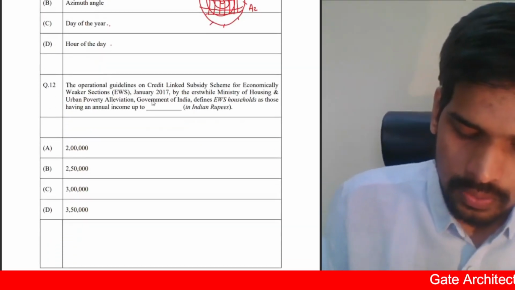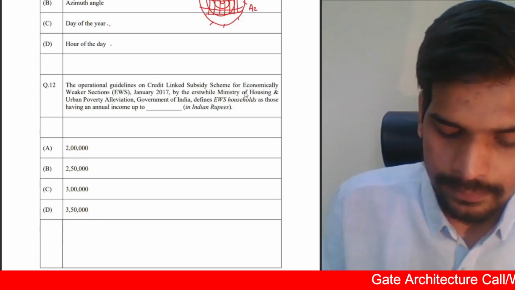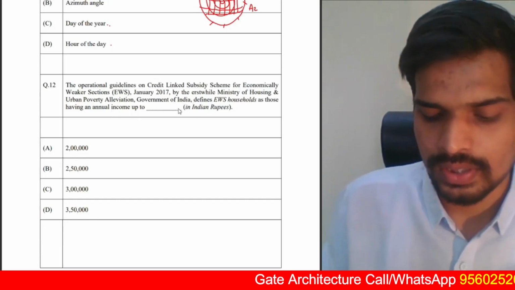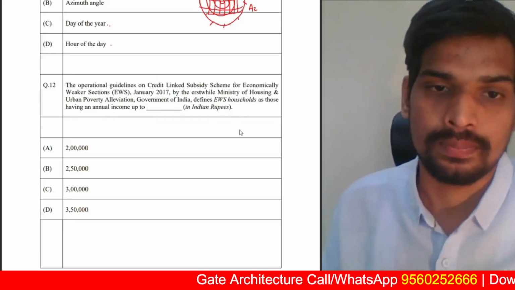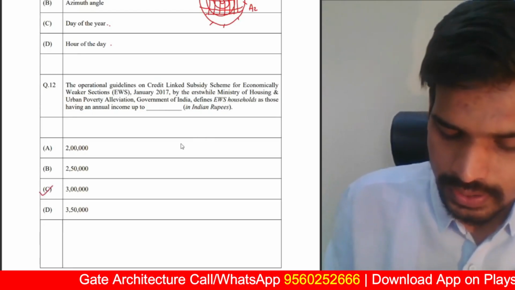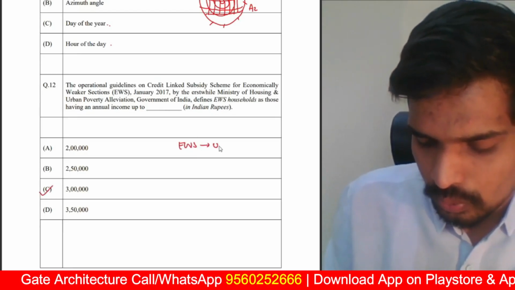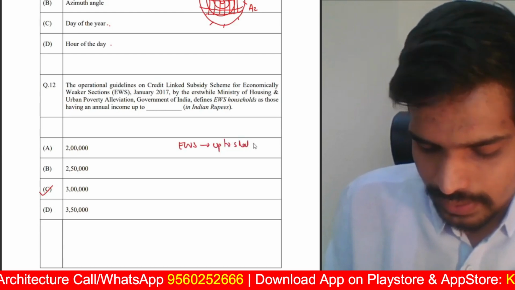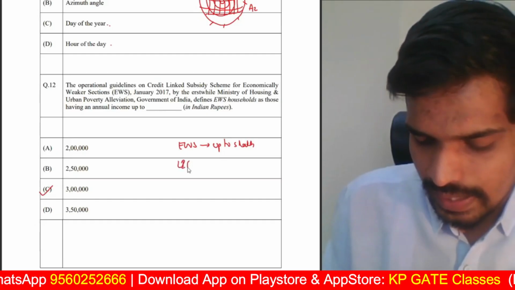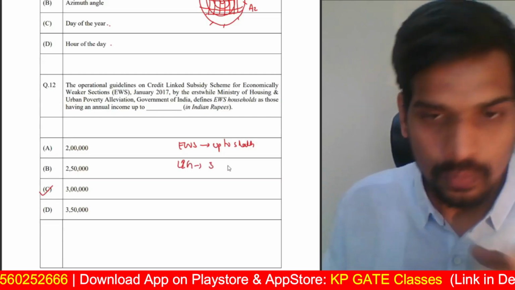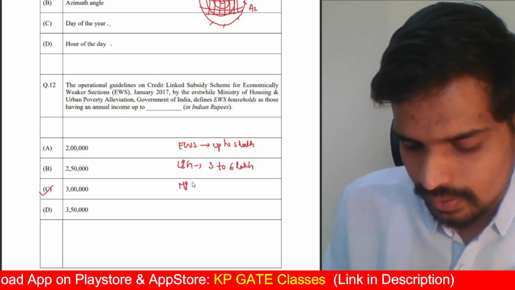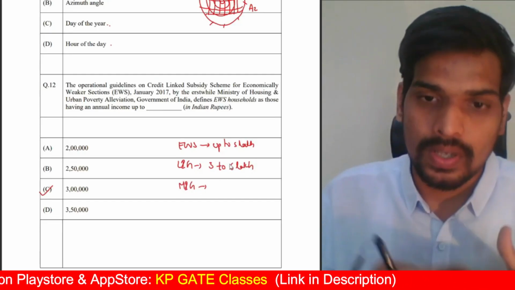Second question, the operational guidelines on credit link subsidy scheme for EWS, January 2017, by Ministry of Housing and Poverty Alleviation, Government of India, defines EWS houses as those having an annual income up to, the answer for this is 3 lakhs. The definition of EWS category is up to 3 lakh per annum annual income. Annual household income is up to 3 lakh. For LIG category, it is 3 lakh 1 rupee, that is 3 to 6, up to 6 lakh per annum. Then you have MIG, and within MIG, there is MIG 1 and MIG 2.